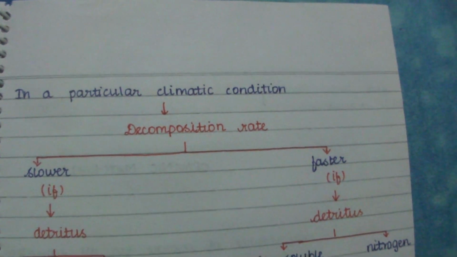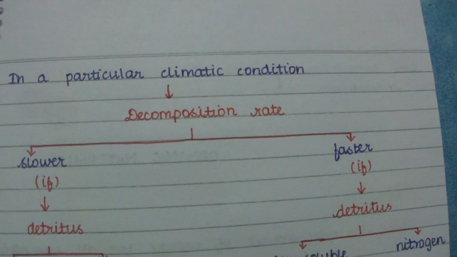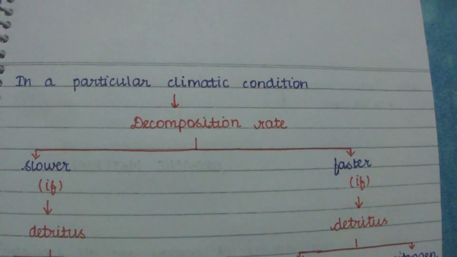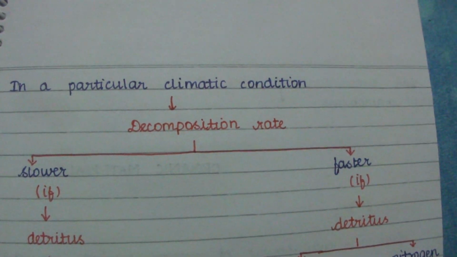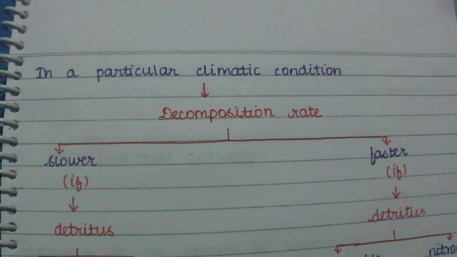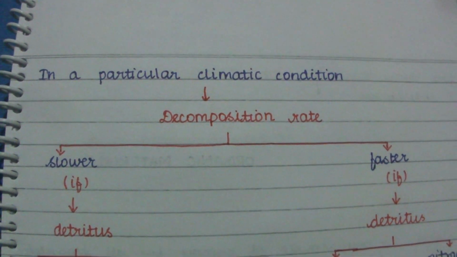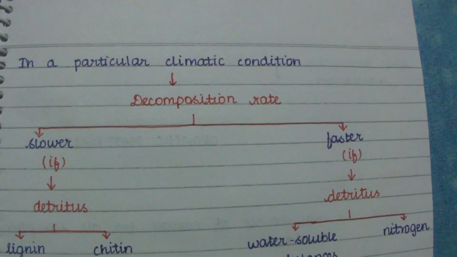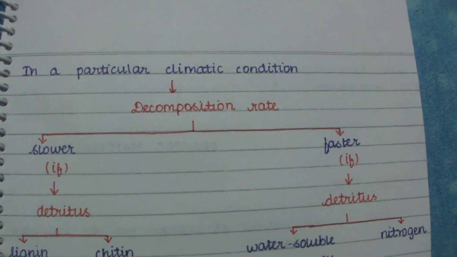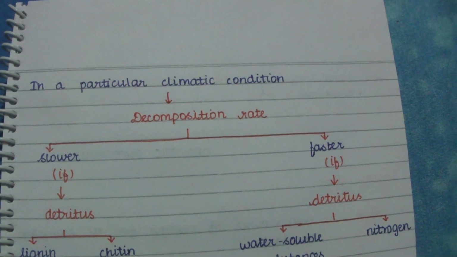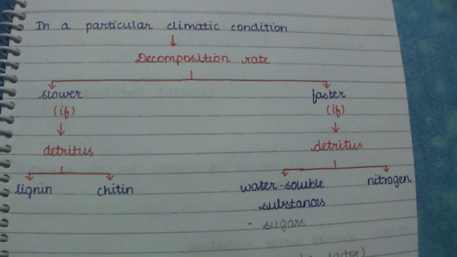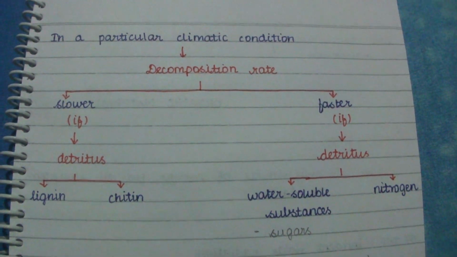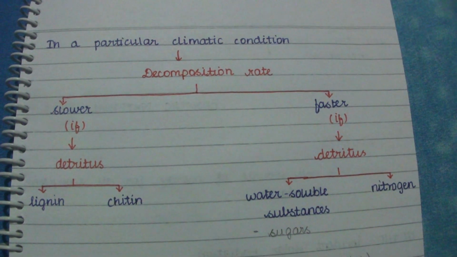We already know that a warm and moist environment favors decomposition. But there is an alteration in the decomposition rate depending on the detritus. If the detritus is rich in lignin and chitin, then the decomposition rate will be slower.